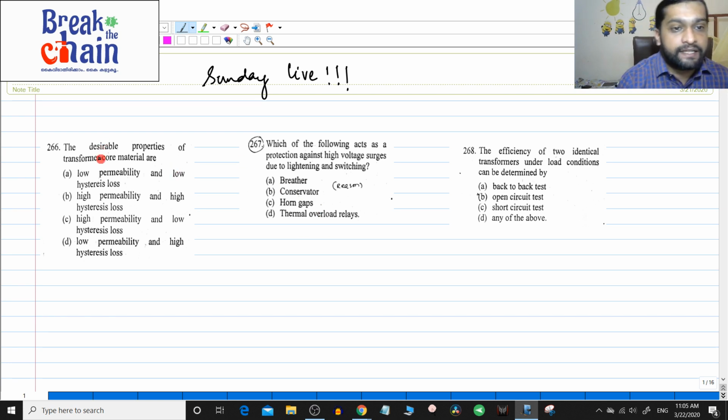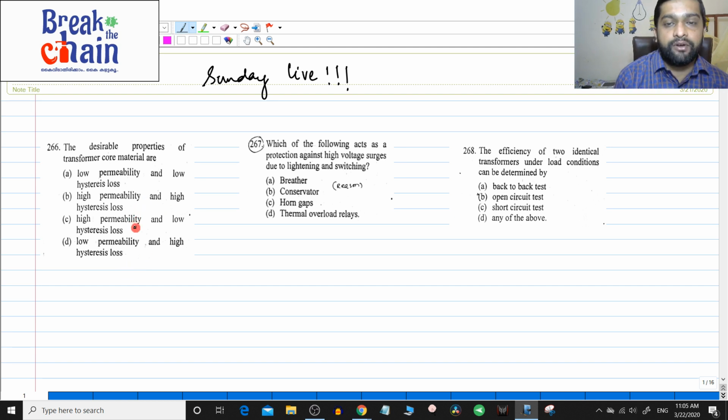So the first question is, the desirable properties of a transformer core material are. The options are: low permeability, high hysteresis loss; high permeability, high hysteresis loss; high permeability, low hysteresis loss; and the last option, low permeability and high hysteresis loss. You don't want high hysteresis loss, so those options are gone. The losses should be kept to the minimum.